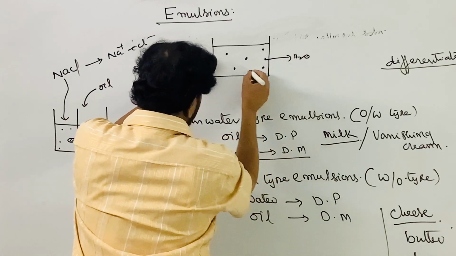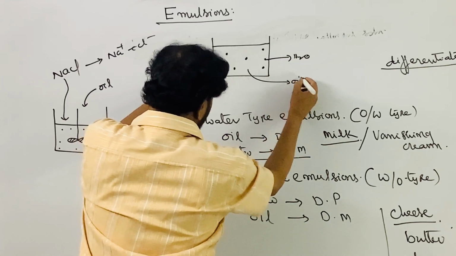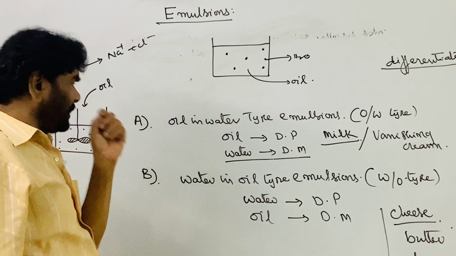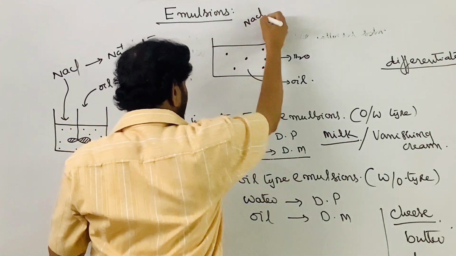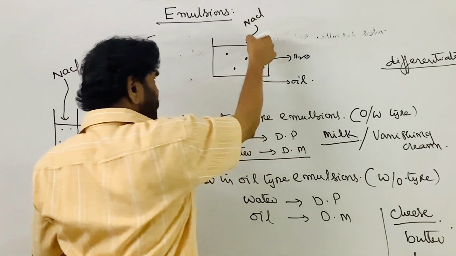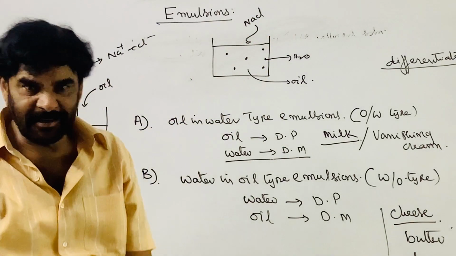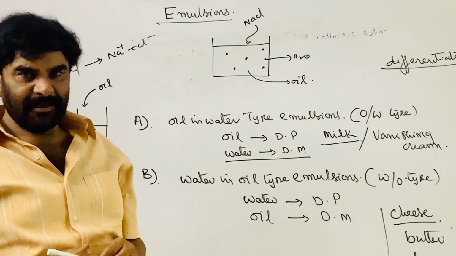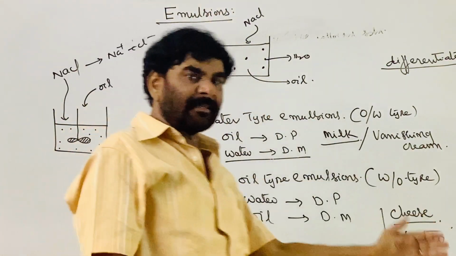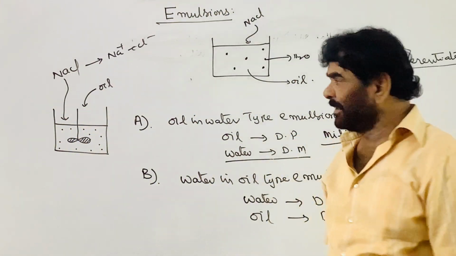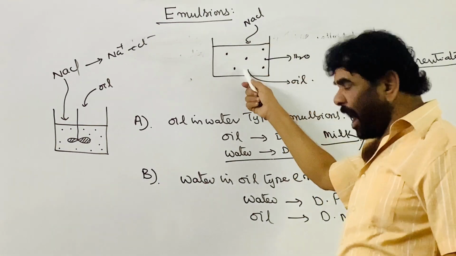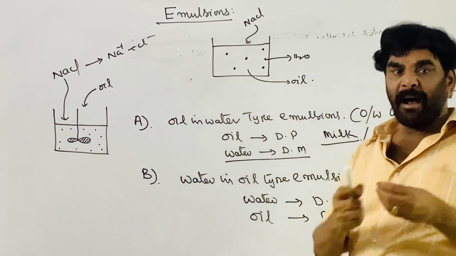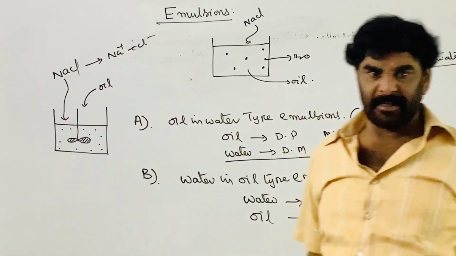Water droplets, this is oil. Oil is the major component. If you add sodium chloride or any other electrolyte, these are insoluble in the oil. That is, the inorganic salts are insoluble in the oil. Therefore, what happens here? You are adding the salt, but it is not dissociating into the ions.